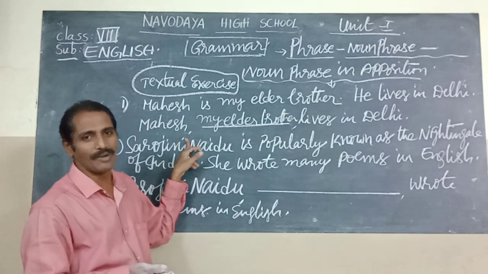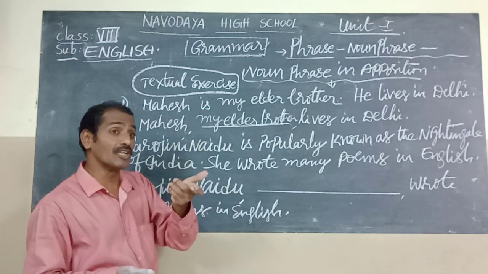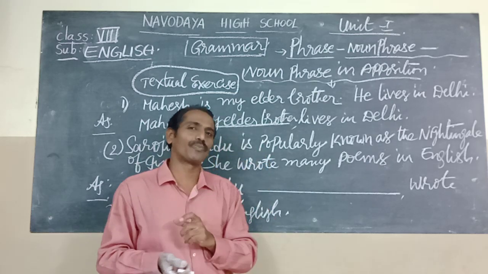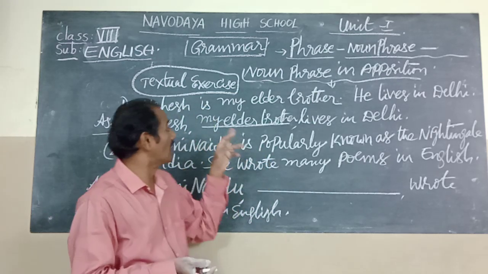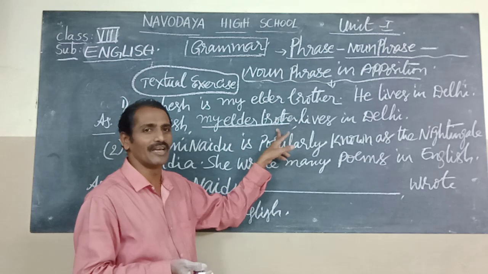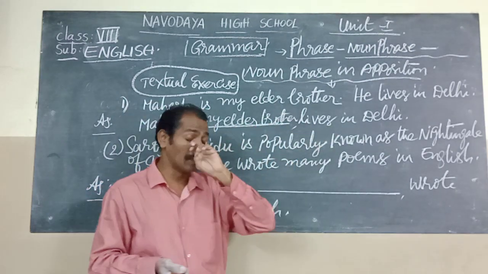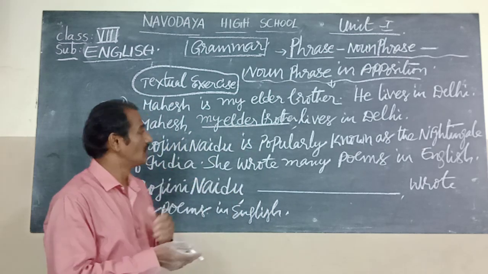Noun phrase in apposition means two noun phrases. This is the first question.